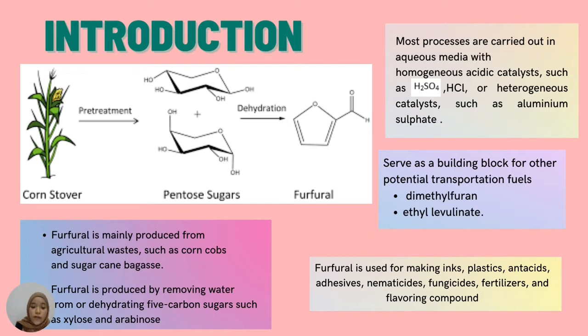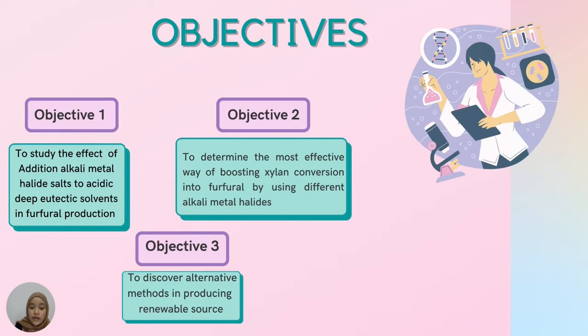The source of furfural can be obtained from agricultural waste like sugar cane bagasse and corn cobs. Furfural production is through the dehydration of pentose sugars like xylose and arabinose, or removing water molecules from the 5-carbon sugars.